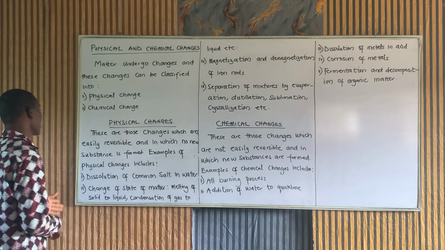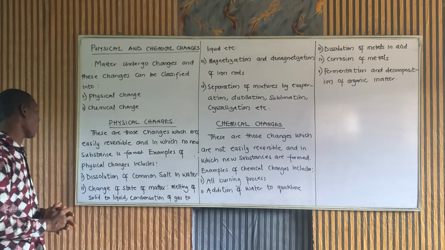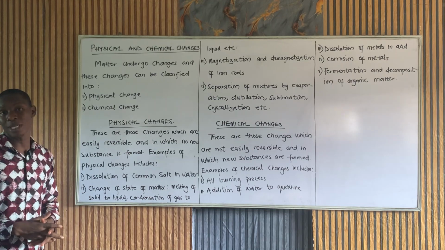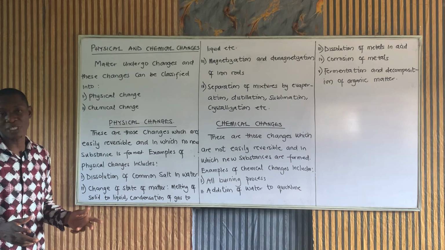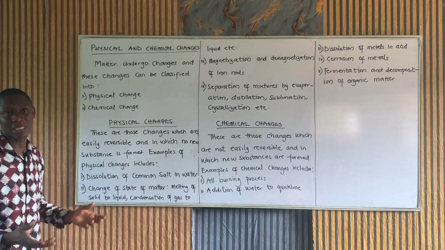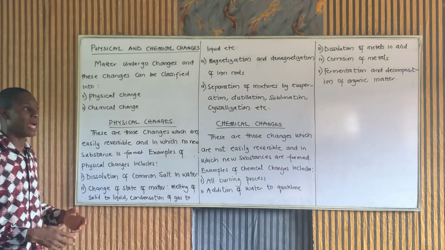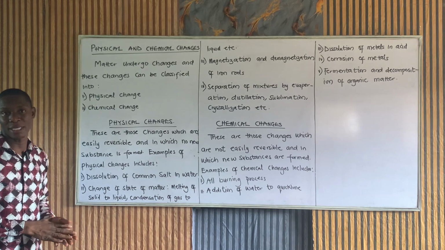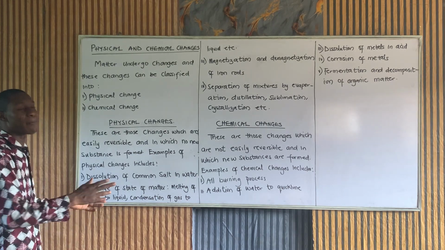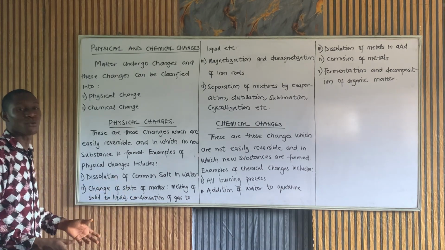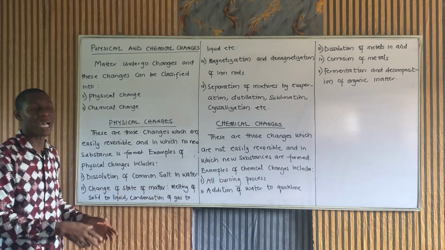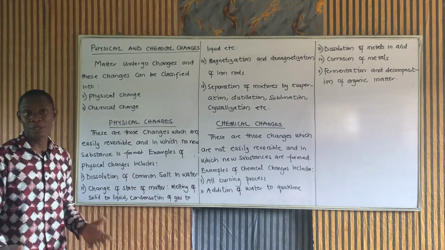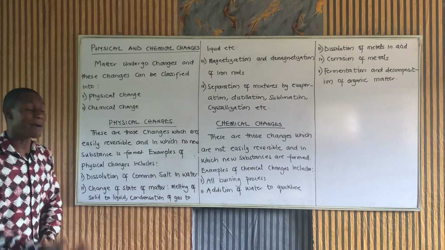Example of physical change is dissolution of common salt in water. Taking your common salt and adding it to water, the salt dissolves actually, but no new substance is formed. You still have your water and all that, and you can easily reverse that process just by evaporation. Take that mixture you've gotten, that water and the salt you dissolved inside of it, and then evaporate it. You get your salt back. So you see the process can be reversed.